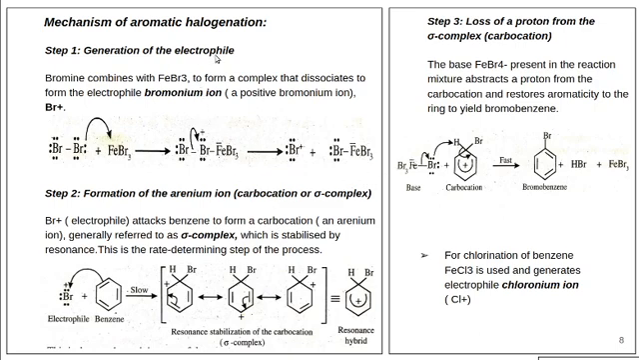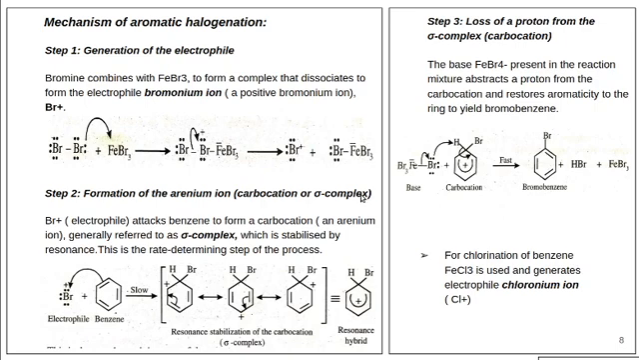The first step is the generation of the electrophile. This is the mechanism for the aromatic bromination reaction. In the bromination reaction, the electrophile is the bromonium ion. The second step involves the formation of the sigma complex. The third step is the loss of a proton from the sigma complex, forming the substituted product. For chlorination of benzene, FeCl3 is used and generates the electrophile. That is, the chloronium ion is the electrophile in the chlorination reaction, whereas the bromonium ion is the electrophile in the bromination reaction.